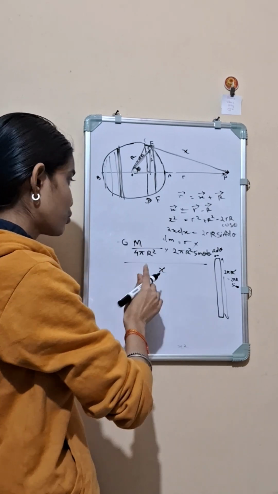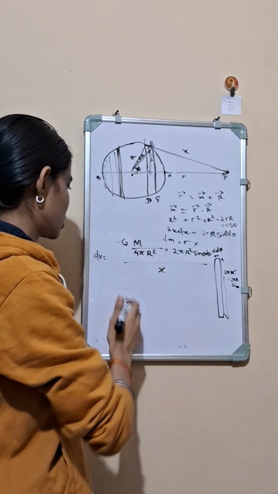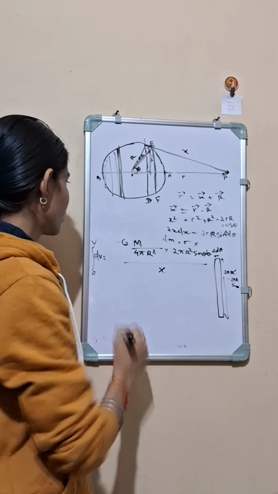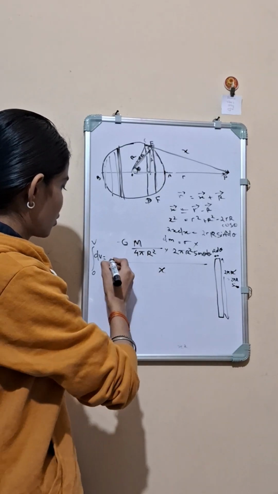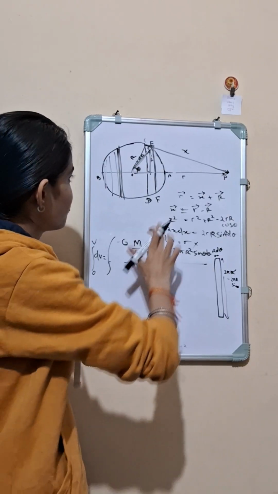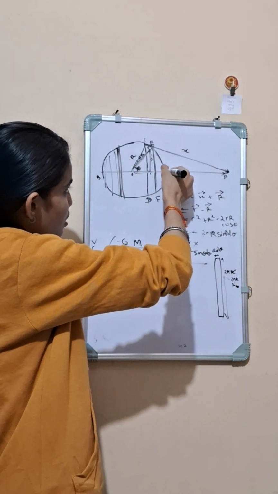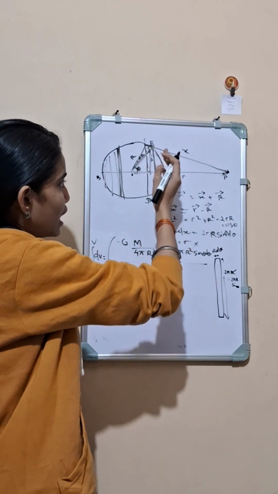Now we want to calculate the total potential. Here it is the small amount of potential. We have to integrate it from 0 to V to get the total potential. Here we are integrating from this point to this point, taking small elemental rings.